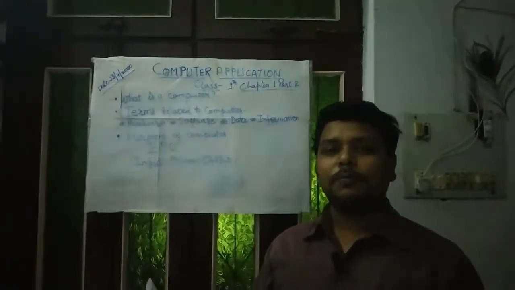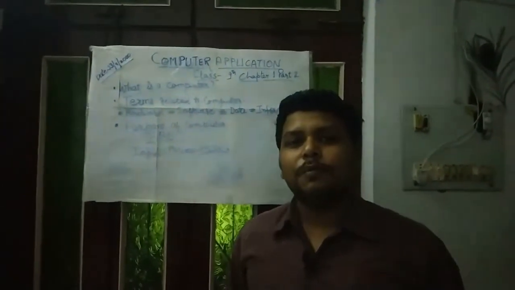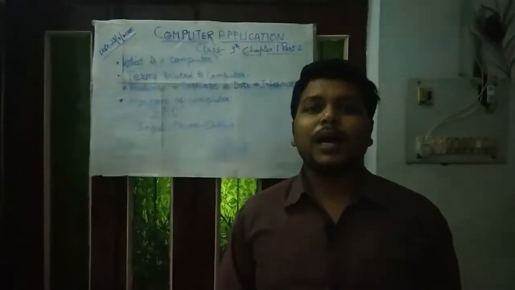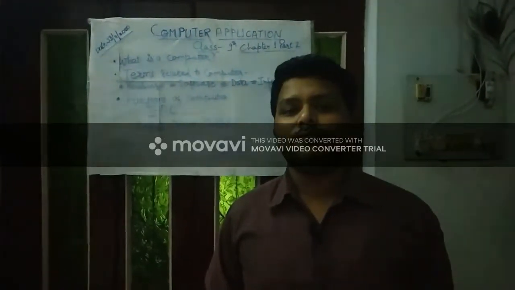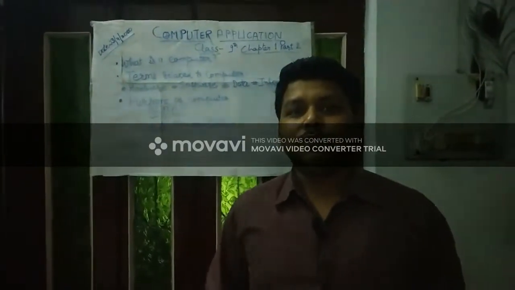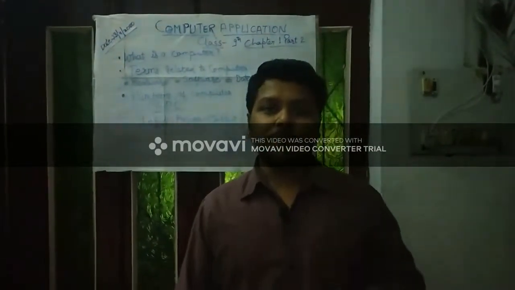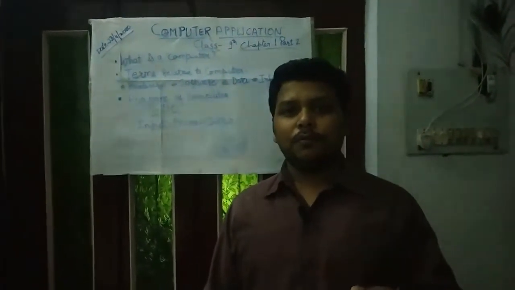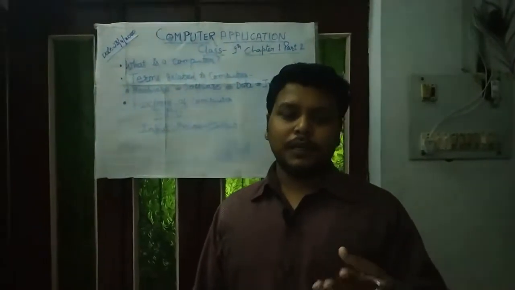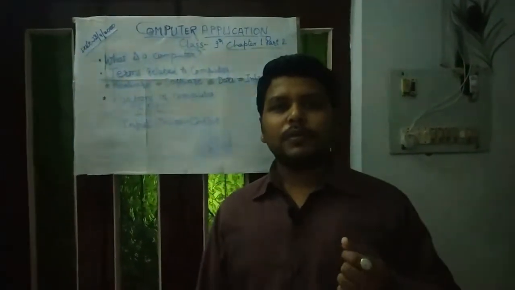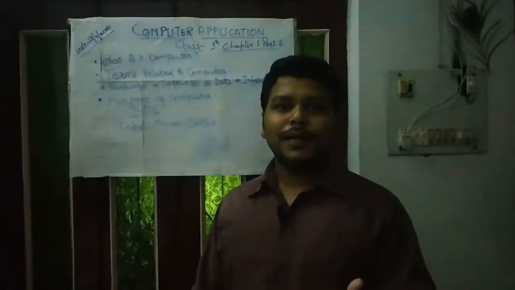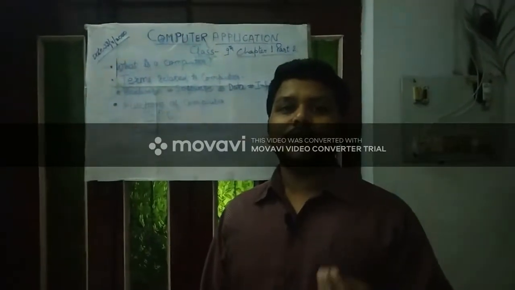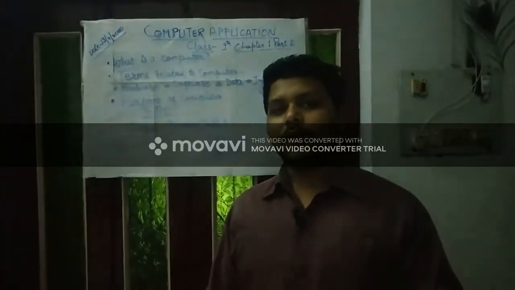Terms related to computer. The first term is hardware. Hardware is a physical component of a computer which we can touch or feel, like a table or chair. These are physical components. In a computer we basically talk about the cabinet, the hard disk, RAM, processor. These are the physical components or the hardware of a computer.